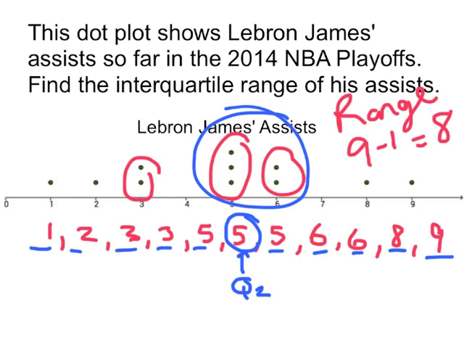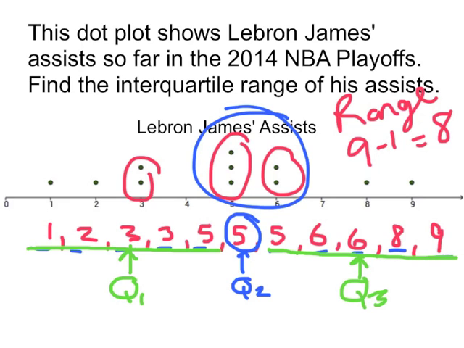Now I need to find the median of this left side. So the middlemost number here is 3. That's Q1. The middlemost number, the median of the upper half, is 6. So we have found our quartiles, quartile 1, 2, and 3. We've cut it into 4 equal pieces. There's 1 quartile, there's a 2nd quartile, 3rd quartile, 4th quartile.